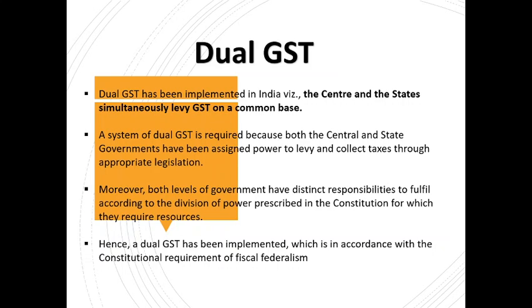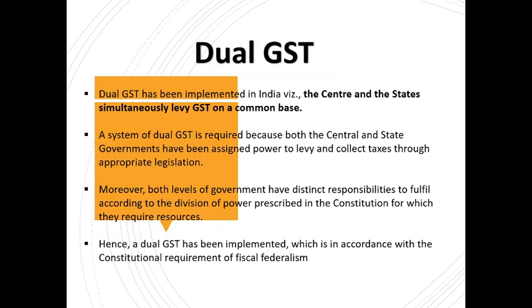A system of dual GST is required because both the central and state governments have been assigned the power to levy and collect taxes through appropriate legislation. So Article 246 provides this authority of law, as we read in introduction. Moreover, both levels of government have distinct responsibilities to fulfill according to division of power prescribed in Constitution, for which they require resources. So they have to provide infrastructure, healthcare facilities, the PD system, food to poor, then there are various schemes like MGNREGA, etc.